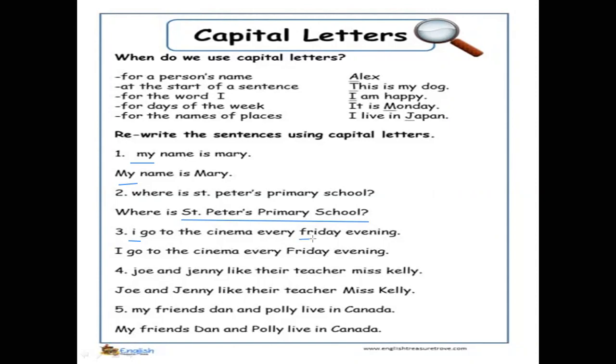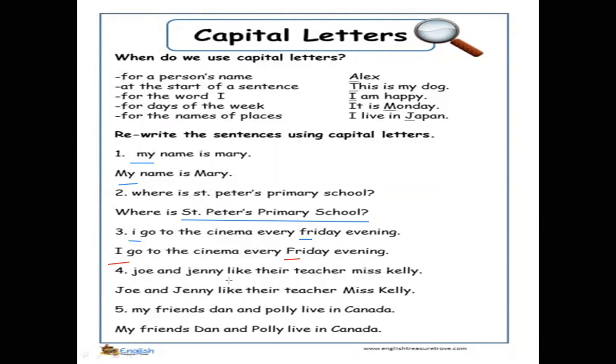Here, Friday is a day of the week. So I will rewrite them with a capital letter. I go to the cinema every Friday. Friday is a day of the week, started with a capital letter. We should write it with a capital letter.